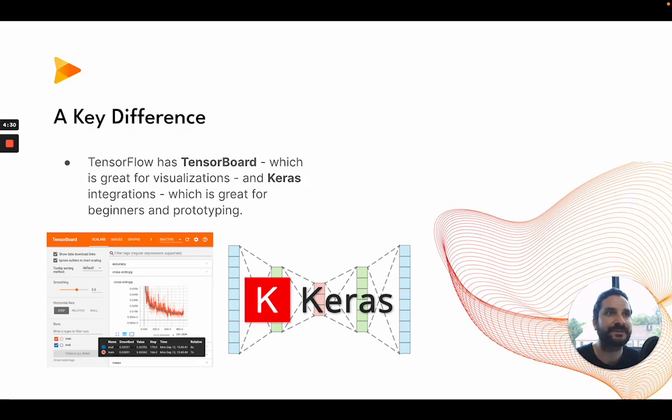It's industry focused. In this regard, it has TensorBoard, which is great for visualizations if you want to fine tune a model, but especially it has a Keras integration, which is built on top of TensorFlow, and it's basically model development for beginners. Very simple syntax, very straightforward, slightly quicker, and it's great for prototyping.